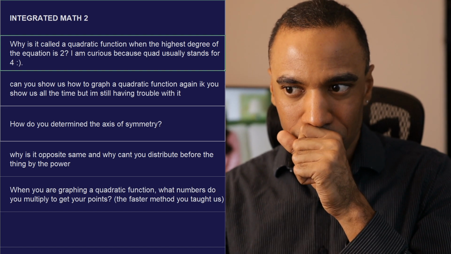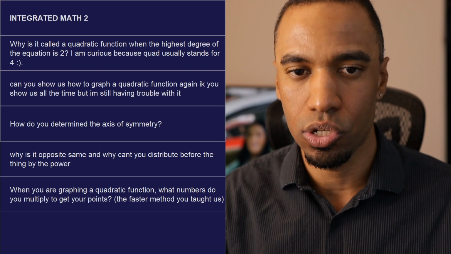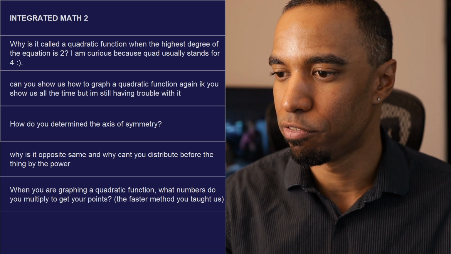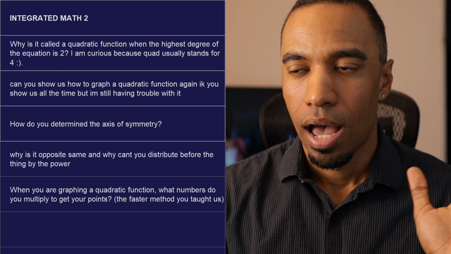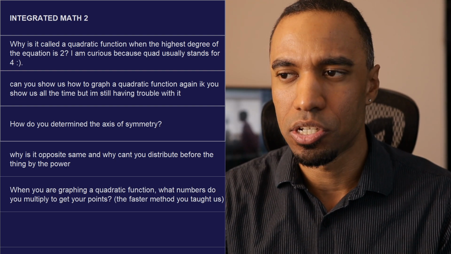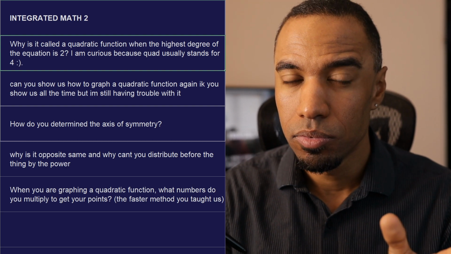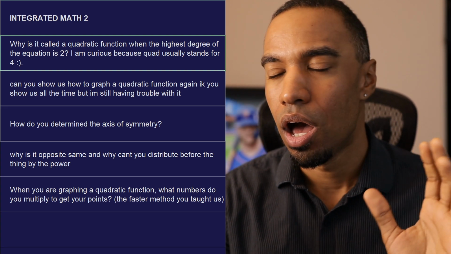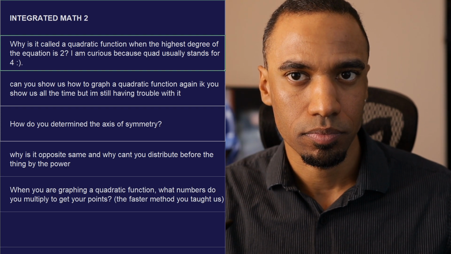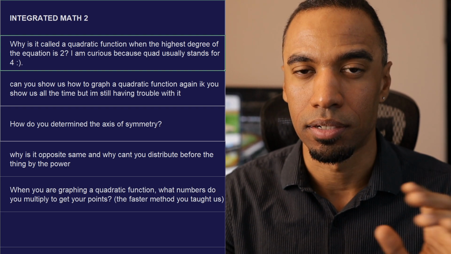All right. Why is it called a quadratic function when the highest degree of the equation is 2? Ooh, I'm curious because quad usually stands for 4. I mean, I have an answer. I don't know if it's the answer. I'm not like a head mathematician here. A lot of math terms come from origins that were not English. They were Greek, they were Latin, they were Roman, things like that. Especially Latin. A lot of things are Latin.